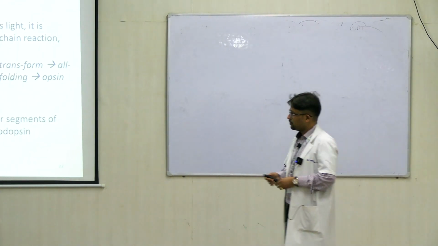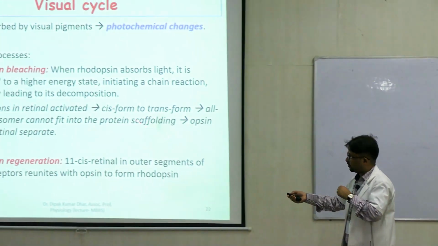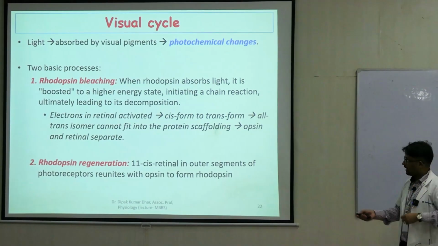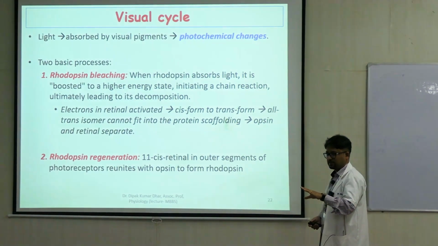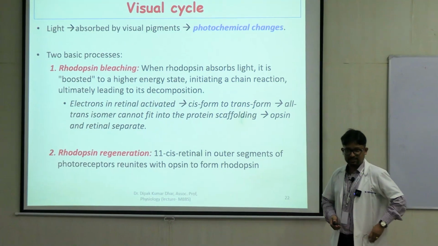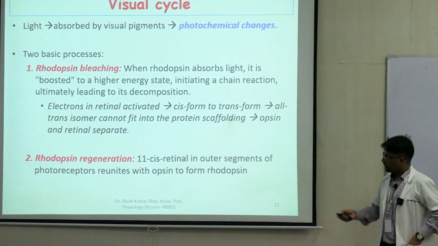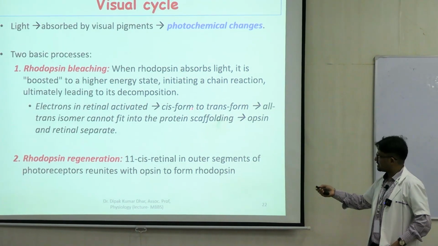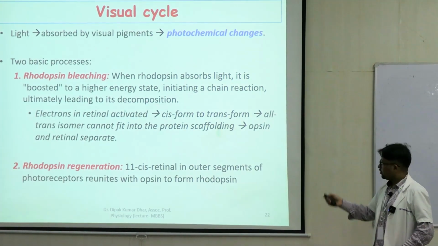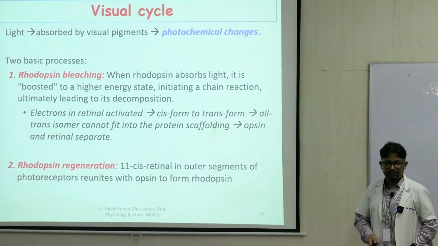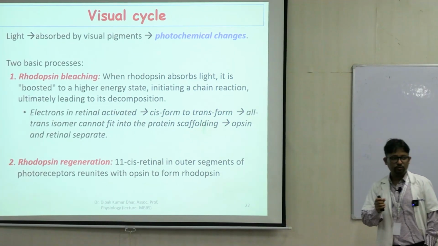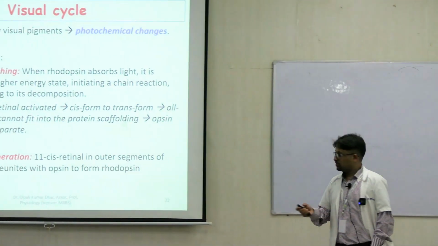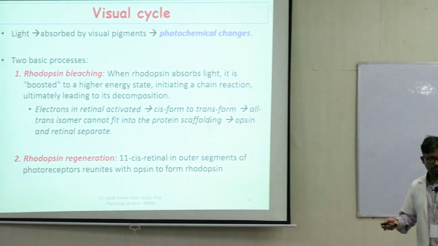It's similar to that. Electrons in the retinal are activated from the normal state, that is during darkness, when retinal is present in the cis isomer form. But once this is activated, the cis gets converted to the trans form. The all-trans isomer cannot fit into the scaffolding, and this is what causes this molecule to break up. Right? So this process is bleaching.